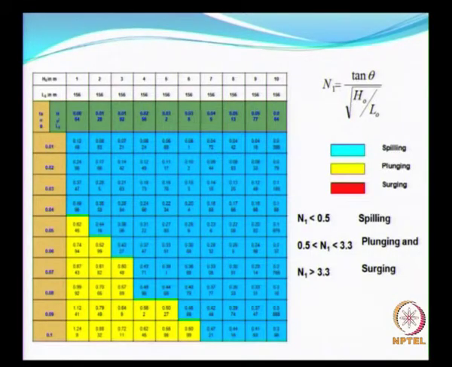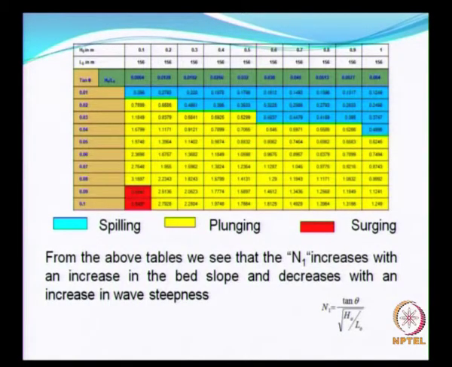For example, in the next slide you see that we have varied the deep water wave height from 0.1 meter to 1 meter in intervals of 0.1 meter, and then you look at the variation of your N1 value that categorizes the different types of breaking of waves.